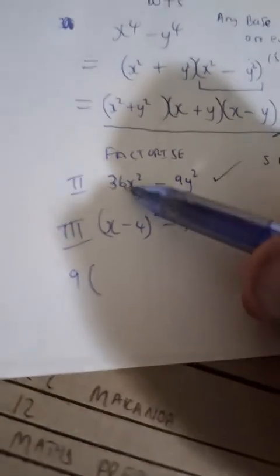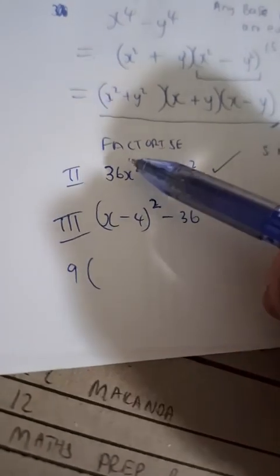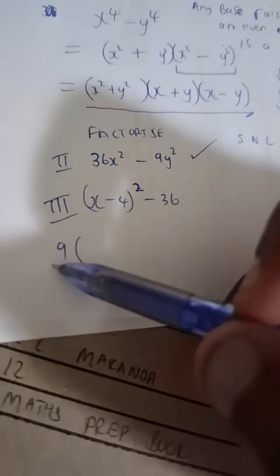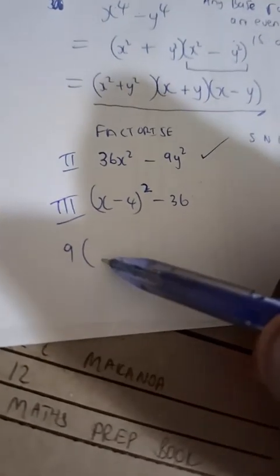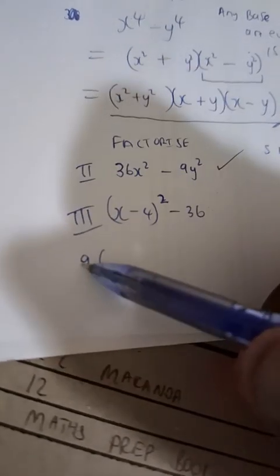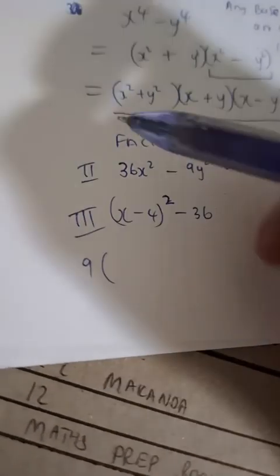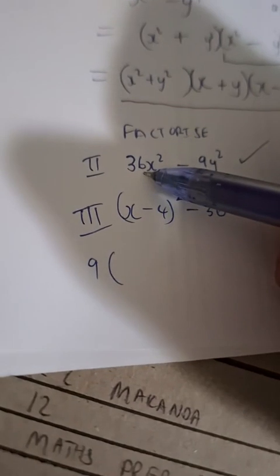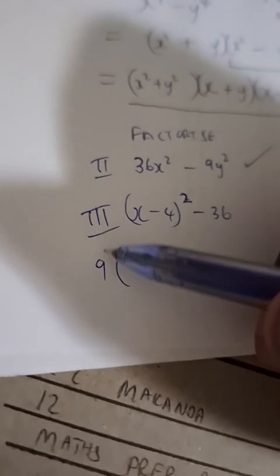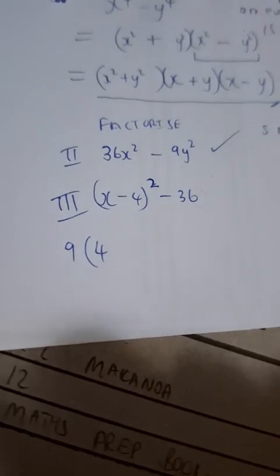Then you want to check what's left now after you've taken out the 9. To find out what's left inside, there are 2 things you can do. You can ask yourself, what is 9 times what gives you back the 36? Then you can say 9 times 4. Or alternatively, you can say 36 divided by 9 using your calculator. 36 divided by 9, you will get 4, guys. You will get 4.